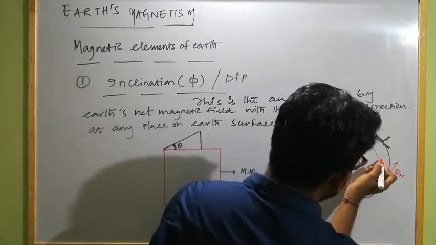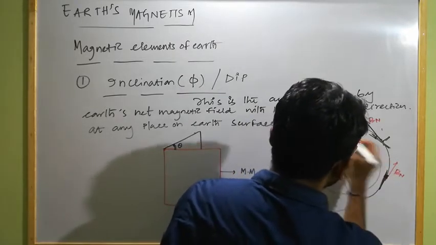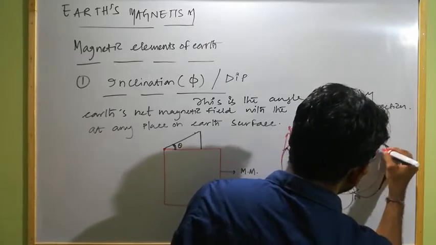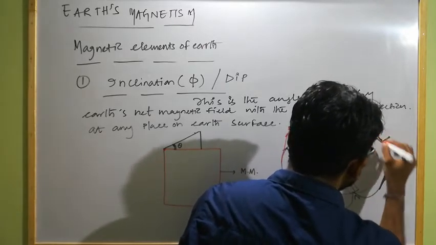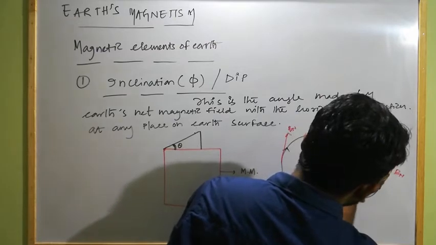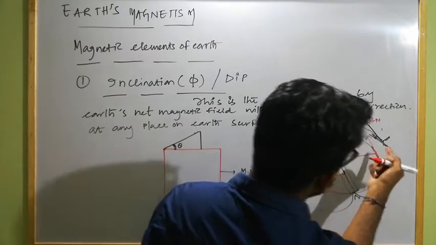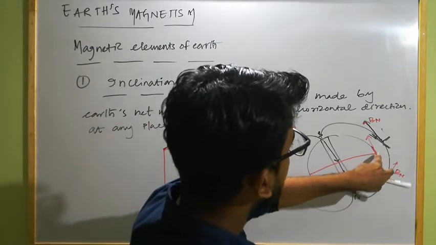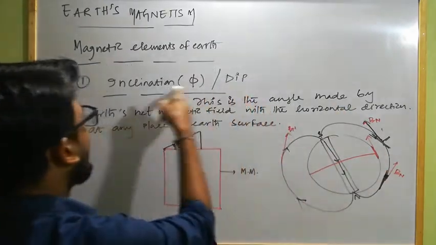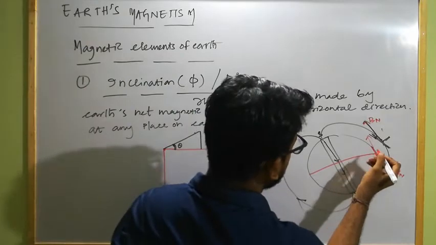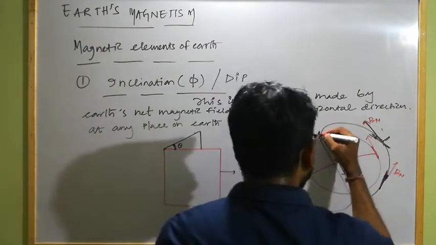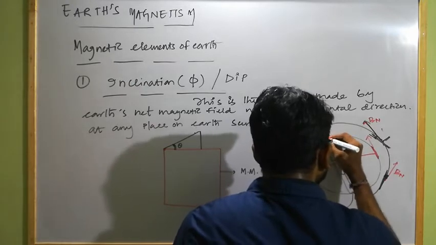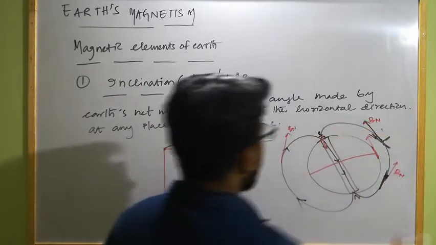At the equator, if this is the complete Earth, this is the equator. So at this equator, the direction of the magnetic field will be along this, and this is also the direction of the horizon. So the angle between the net magnetic field and the horizontal direction at the equator is 0. So the angle of dip or inclination at the equator is 0, and at the pole, the net magnetic field direction will be like this, and this is the horizon. So the angle between these two will be 90 degrees.